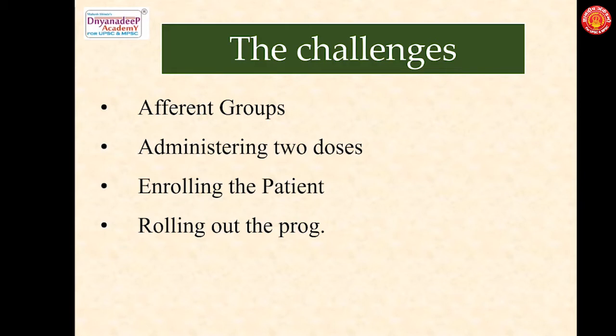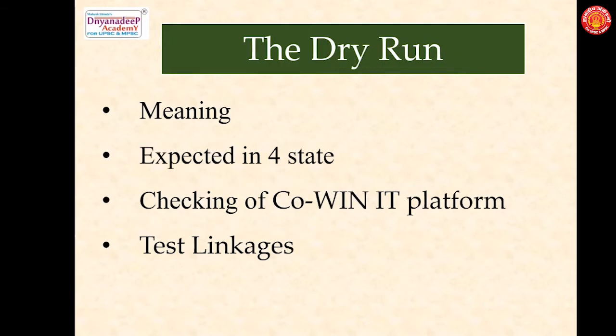Four high-risk groups are going to be identified, and these would be the ones who would receive the vaccine in the first stage. So enrolling these patients and rolling out the immunization program would be the next challenge. And the government has therefore decided to go for a dry run program. So now let's focus on the dry run program.